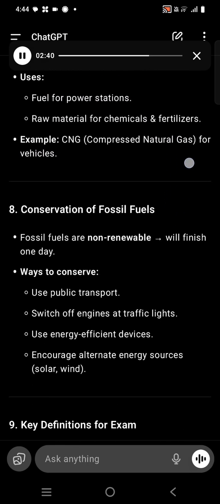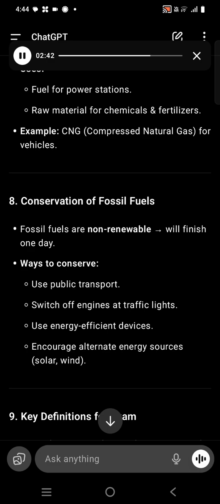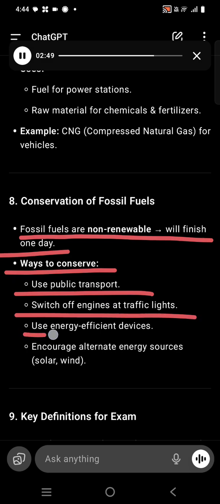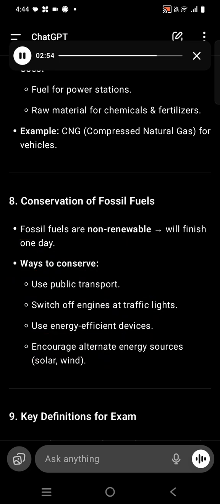8. Conservation of fossil fuels. Fossil fuels are non-renewable and will finish one day. Ways to conserve: use public transport. Switch off engines at traffic lights. Use energy-efficient devices. Encourage alternate energy sources, solar, wind.